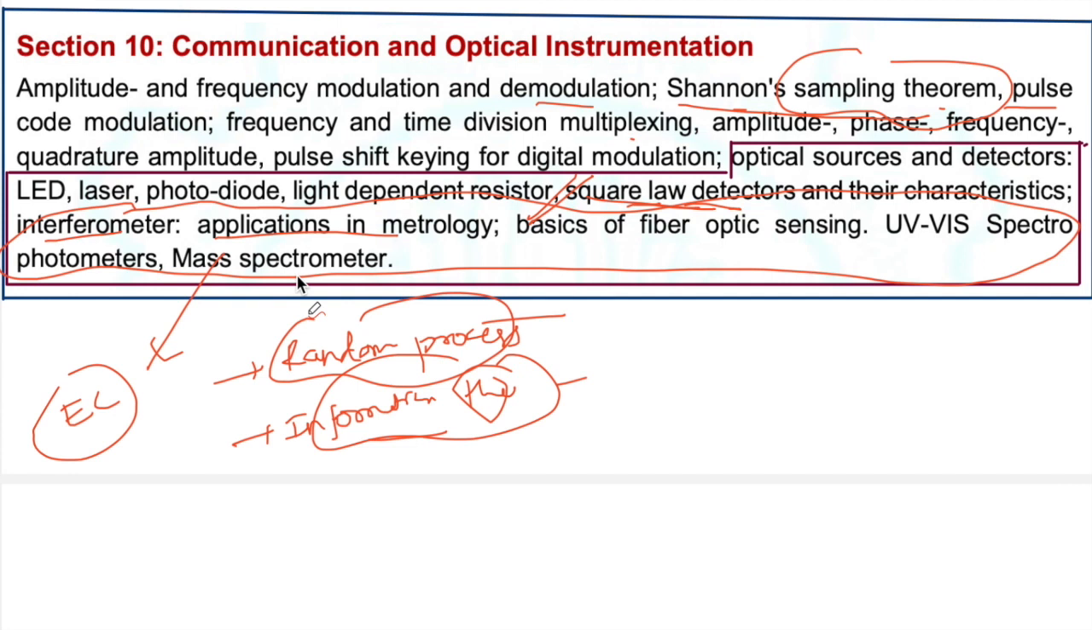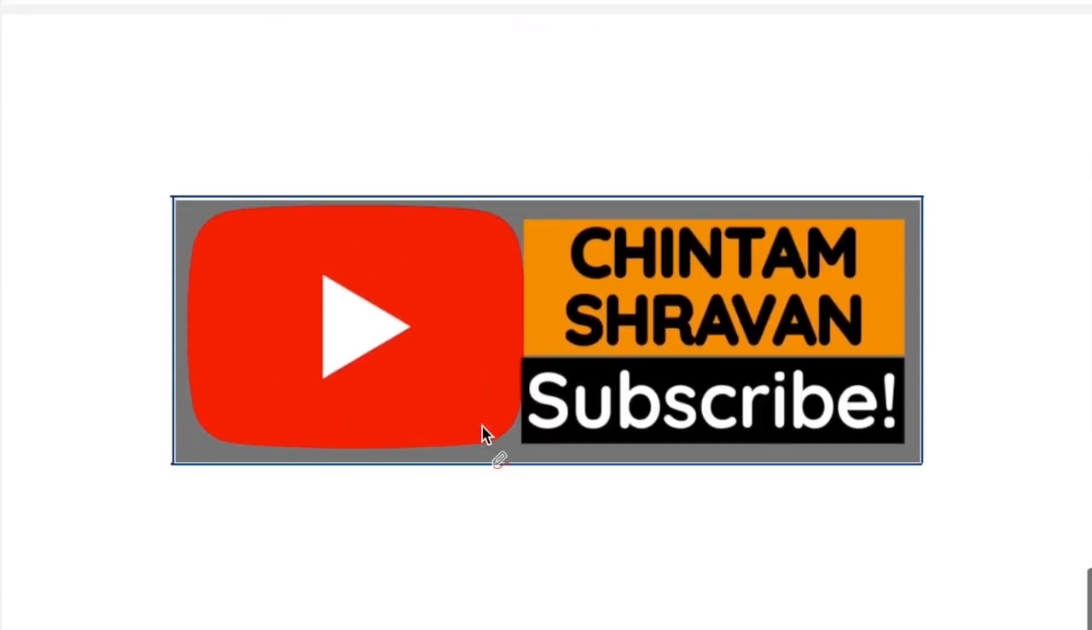Okay, and one more thing. In my opinion, for EC mainstream students, instrumentation is the second best possibility. And for instrumentation mainstream students, electronics and communication engineering is the second best possibility. Why? Because even in the worst situation, 80% of the syllabus is the same.